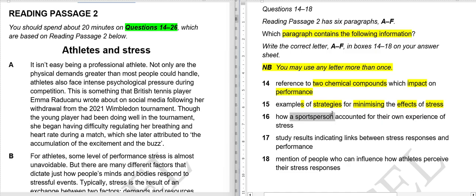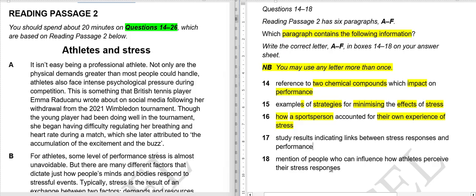So a sports person, meaning to say there will be mention of one particular sports person, it may be male or female, accounted for their own experience of stress. So "how" means in what way, the method in which this particular sports person told about their experience of stress, maybe in an interview or in an article in a newspaper.